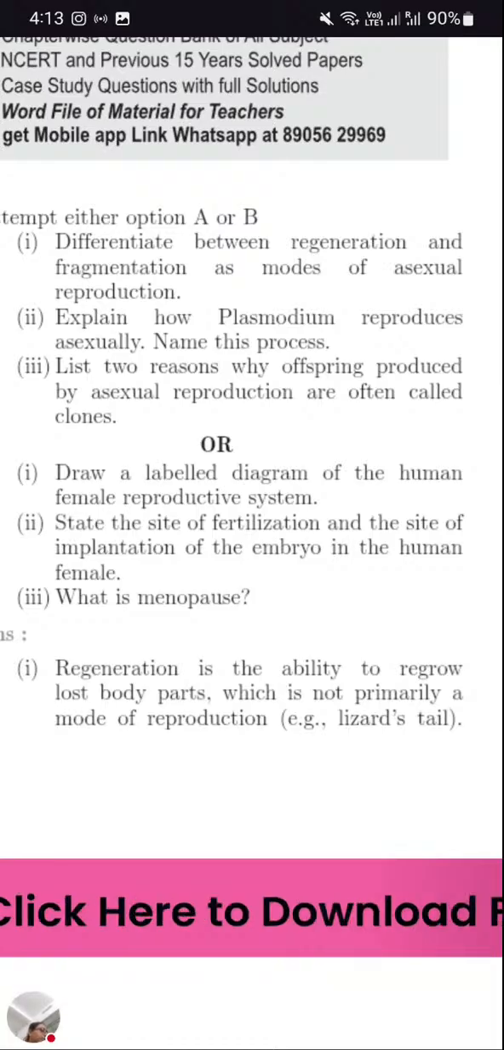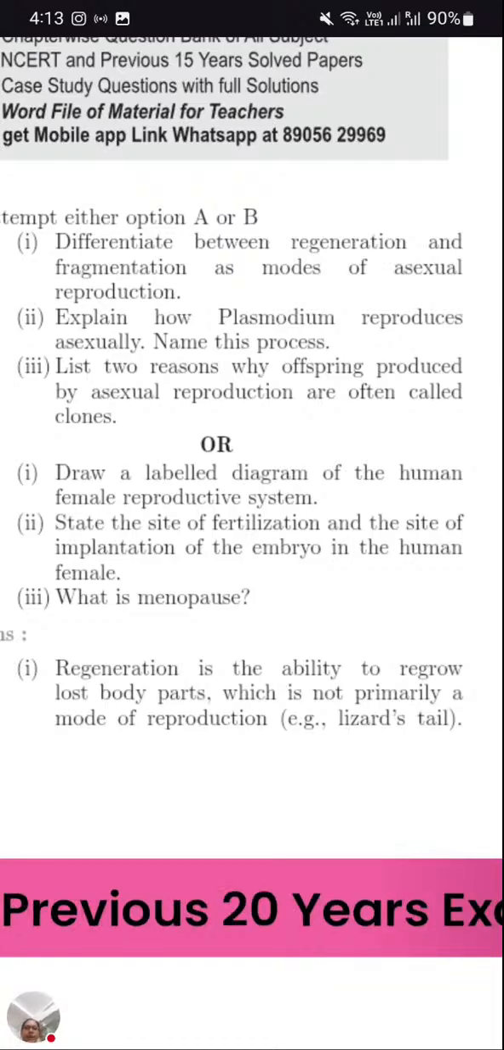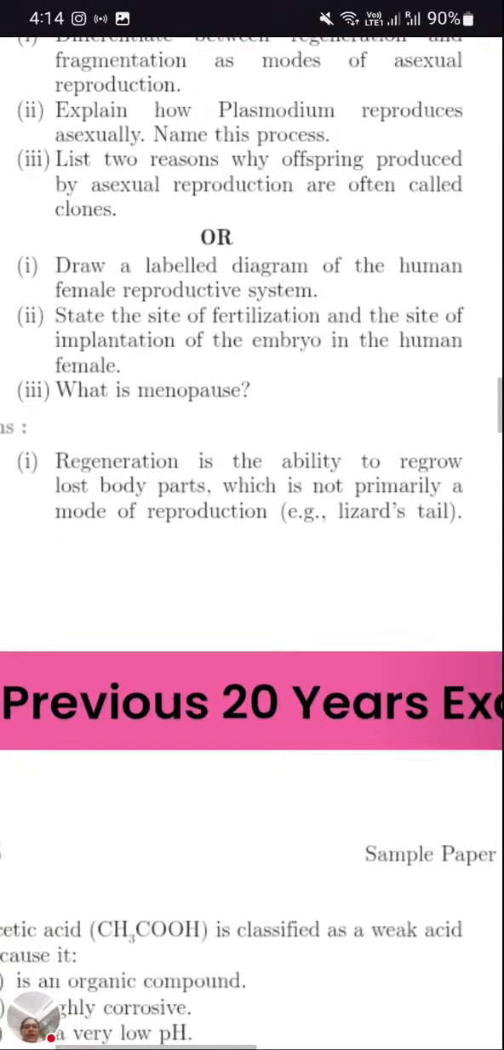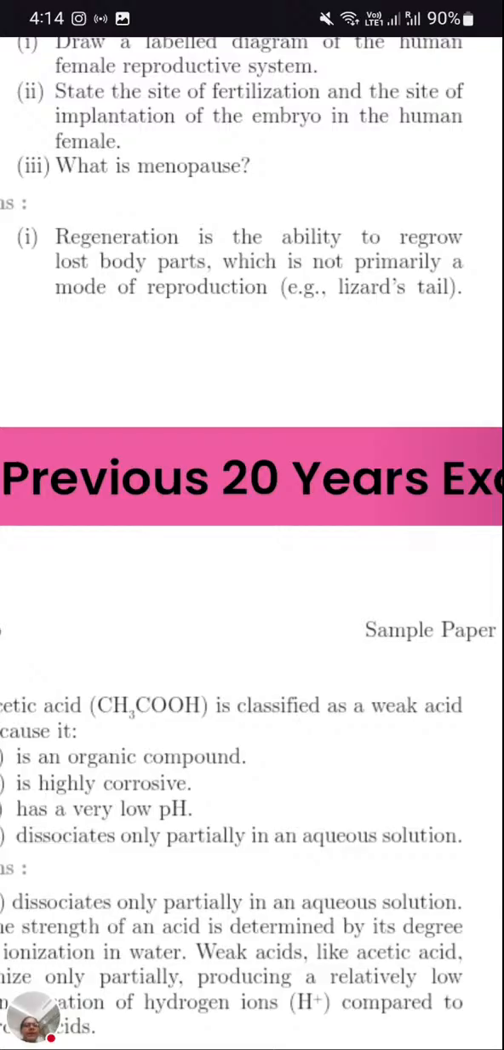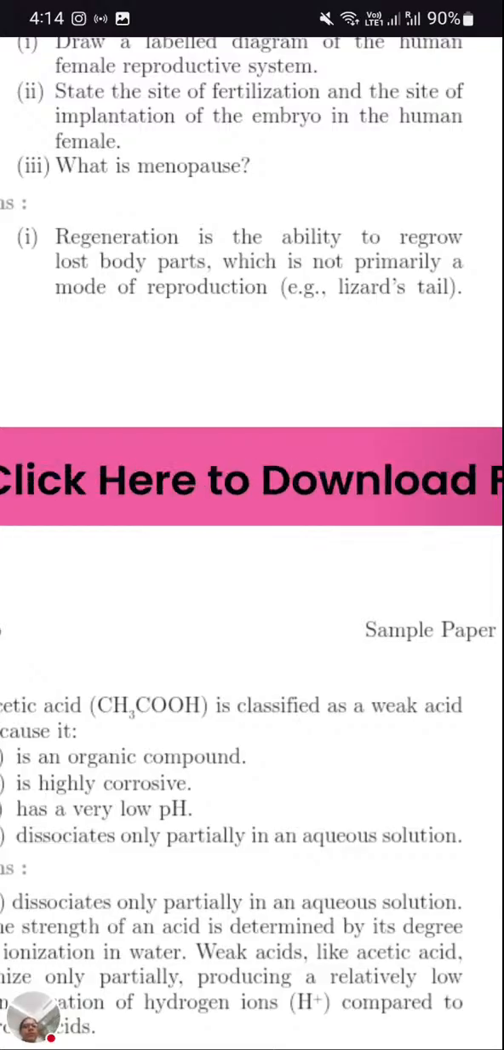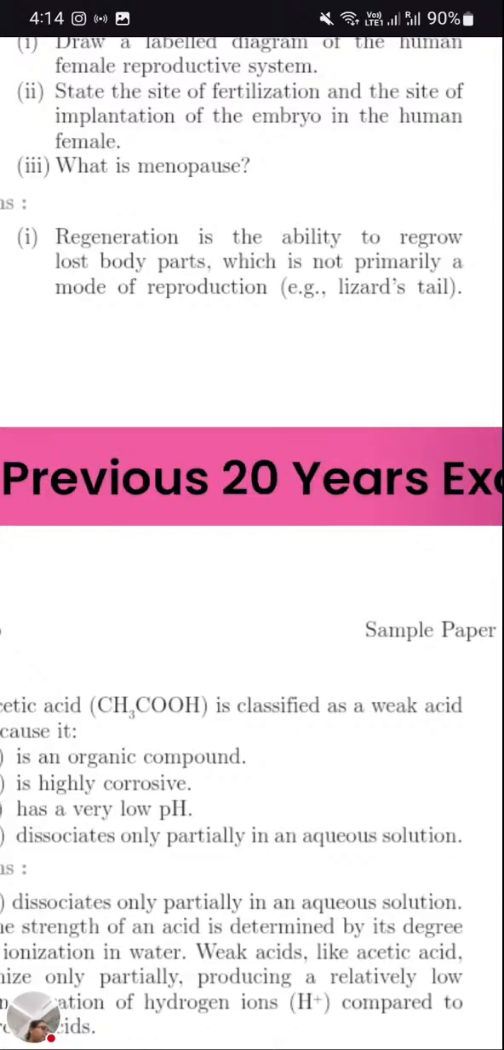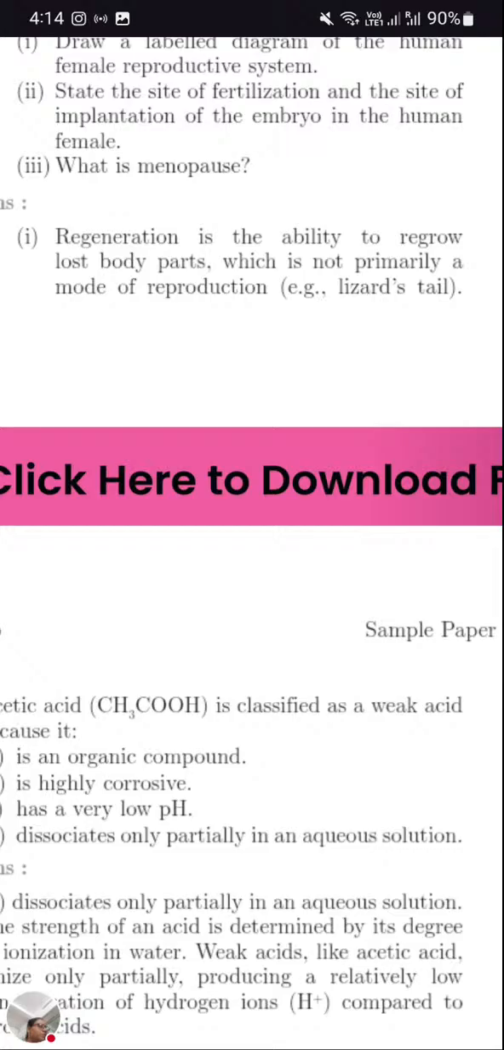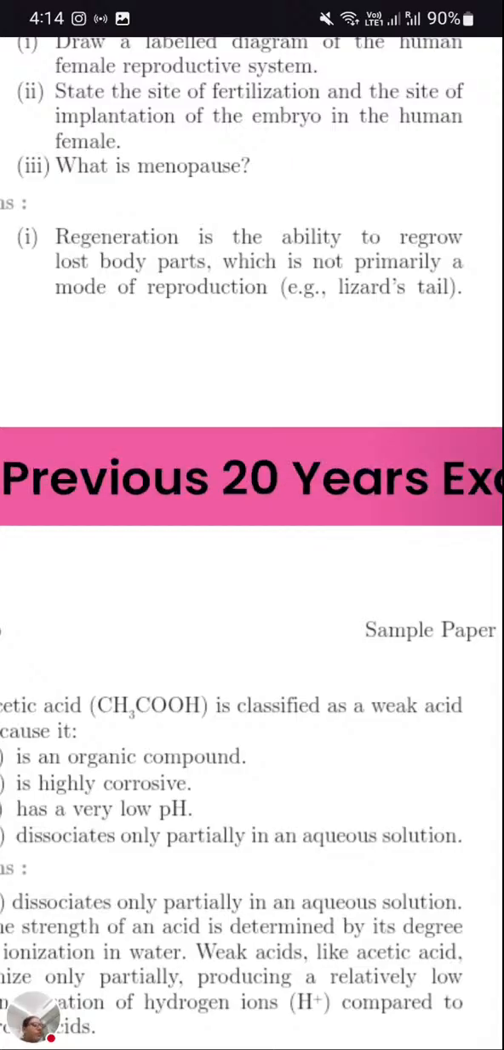What is the difference between regeneration and fragmentation? Regeneration is the ability to grow a lost body part, which is not primarily a mode of reproduction. We never consider regeneration a part of reproduction, because it is not compulsory that the complete organism will get regenerated. Here the lost body part is getting regenerated. Example: a lizard's tail. Many times the lizard loses its tail and it regenerates back.